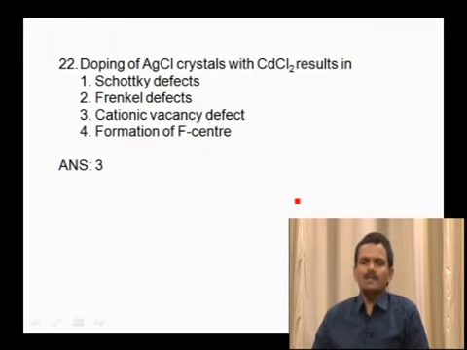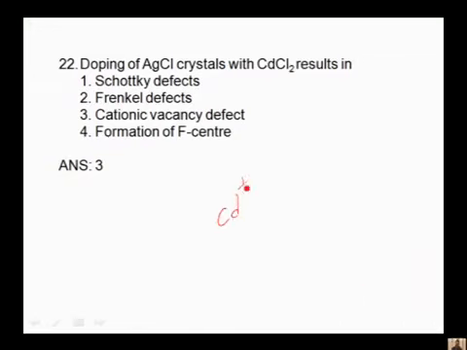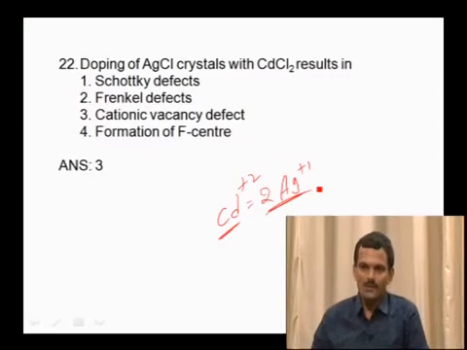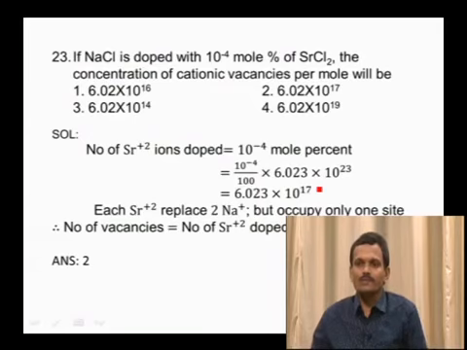See, when AgCl is doped with cadmium chloride, the cadmium valence is Cd2+ and the silver valence is Ag+. So one cadmium ion is equal to 2 silver ions. So one cadmium can replace 2 silver ions, but out of the two sites only one site is occupied. As a result, the number of metal ions in the lattice will be less. So it is nothing but a cationic vacancy defect. So our answer is the third option, cationic vacancy defect. And coming to the next question.